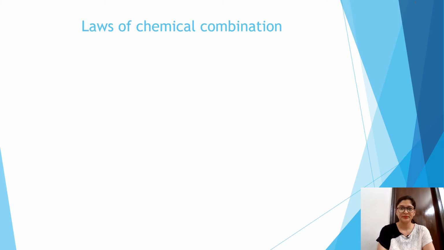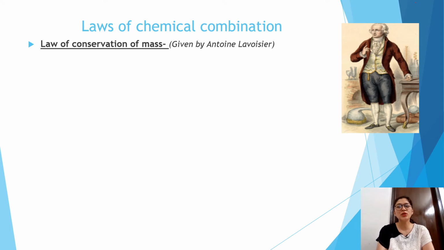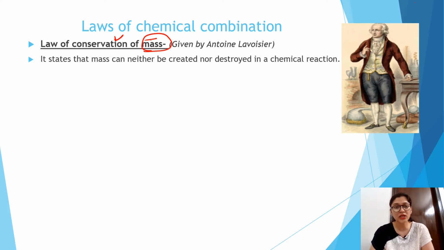Clear? Now the laws of chemical combination. The first is the law of conservation of mass, given by the scientist Antoine Lavoisier. Conservation means to preserve, and what is preserved is mass. Mass can neither be created nor be destroyed in any chemical reaction.